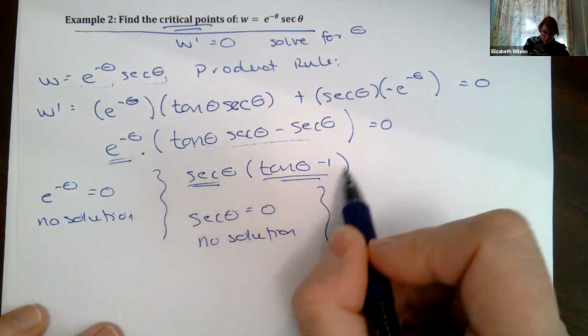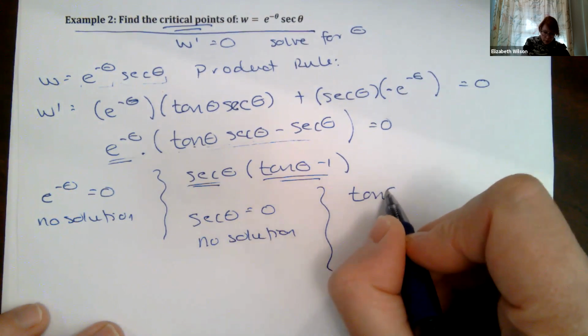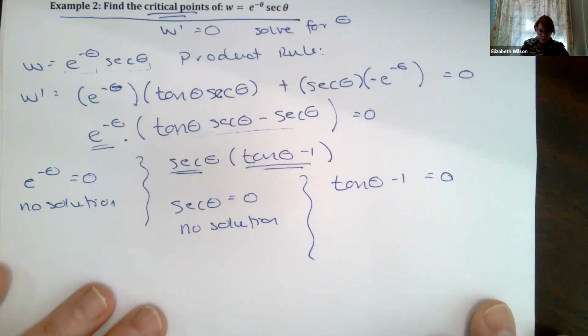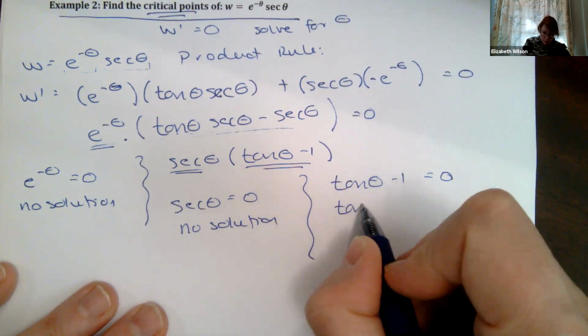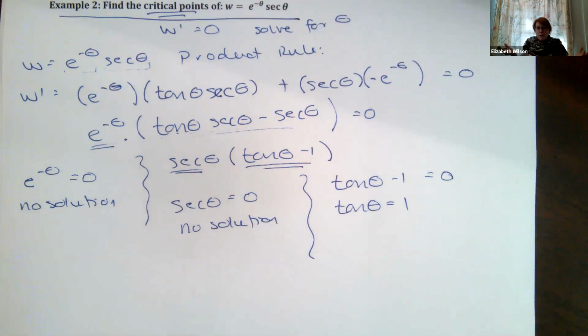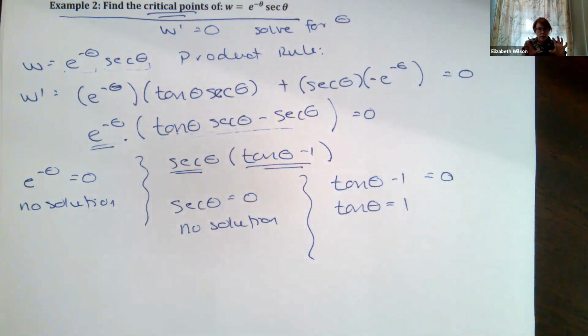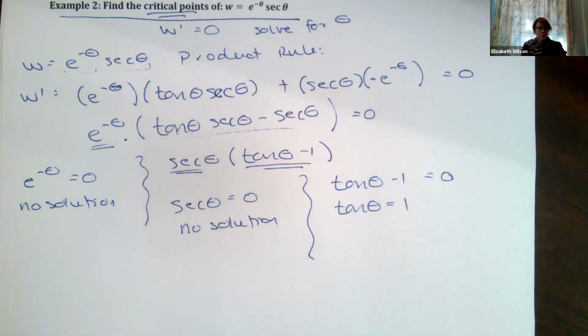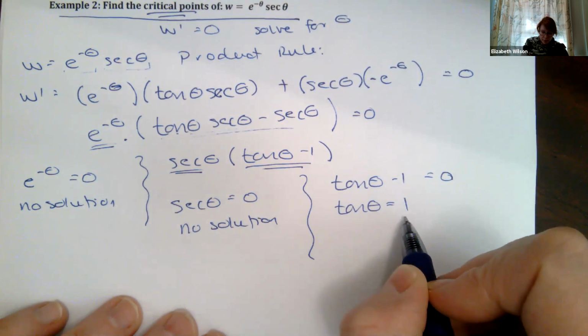Okay, I'm going to do this one. Tangent of theta minus 1 equals 0. Now I'm going to solve for theta. Tangent of theta equals 1. It's possible you may have a function that doesn't have any critical points. So just go through the algebra and take a look at each piece. Getting no solutions is possible for a function, but you just have to show why. So this one we're going to do: tangent of theta equals 1.